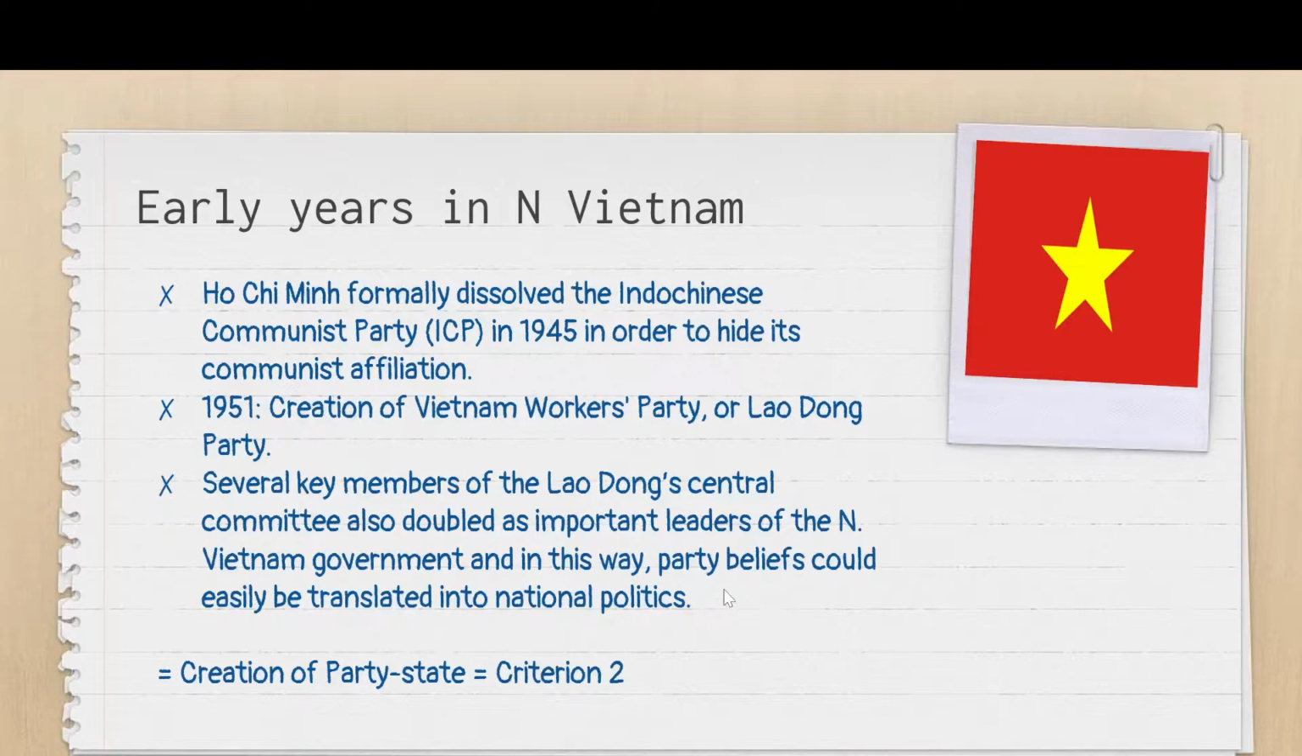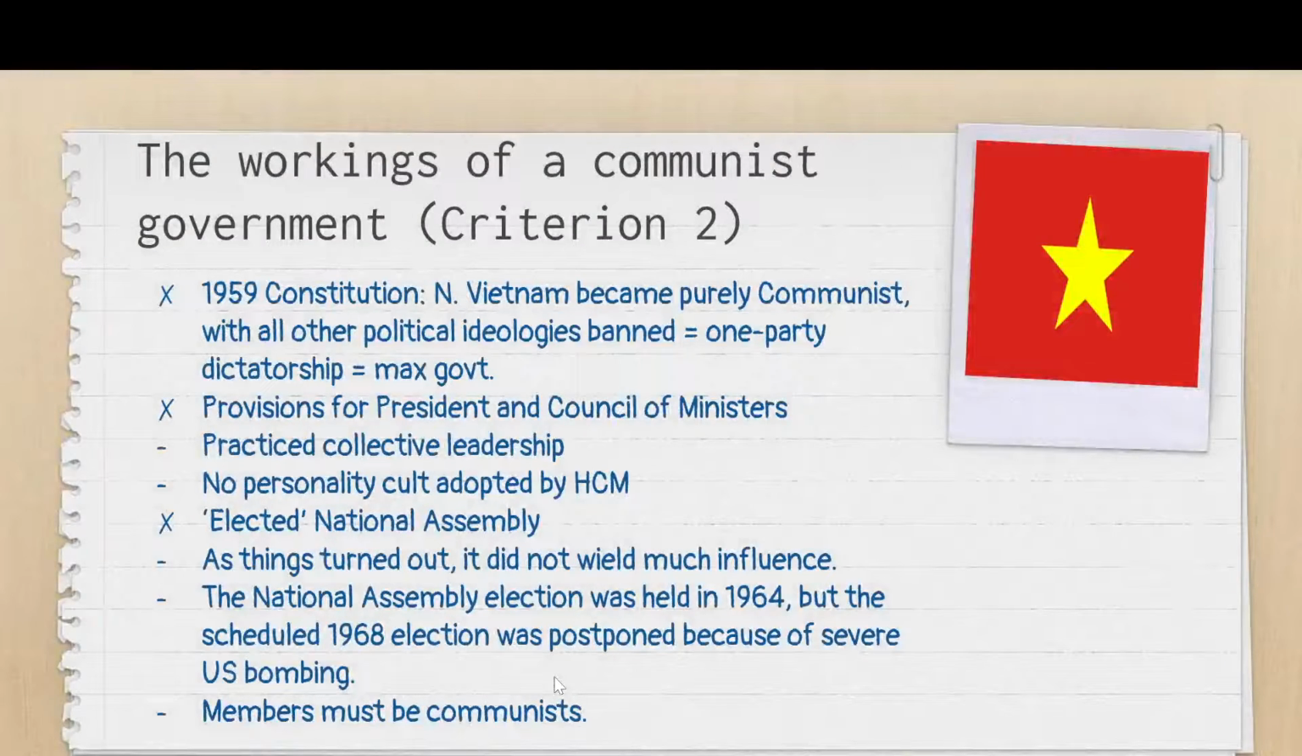Okay, so this means that party and national politics are kind of interchangeable, almost synonymous. Therefore, it's the creation of a party state, because they are kind of the same. That's why this is a way for them to maintain stability. It is criterion 2.